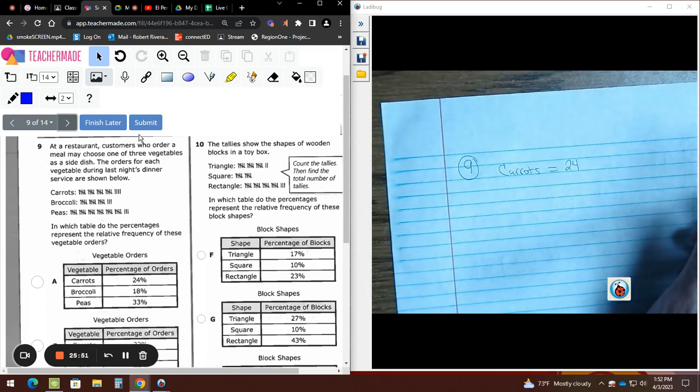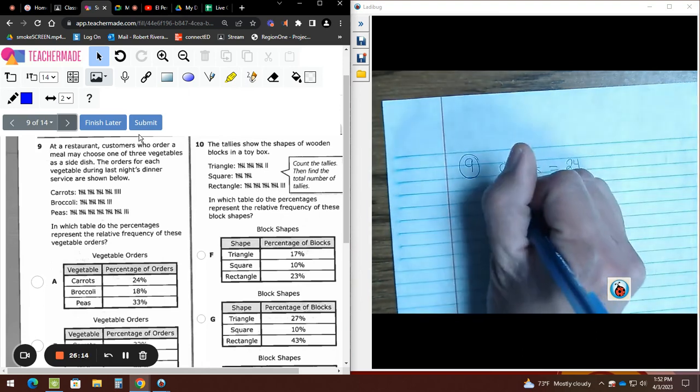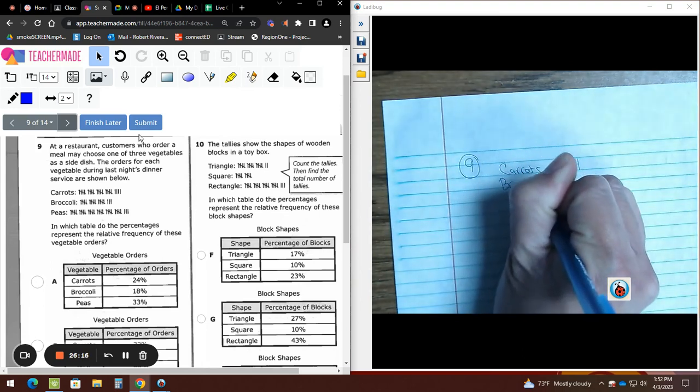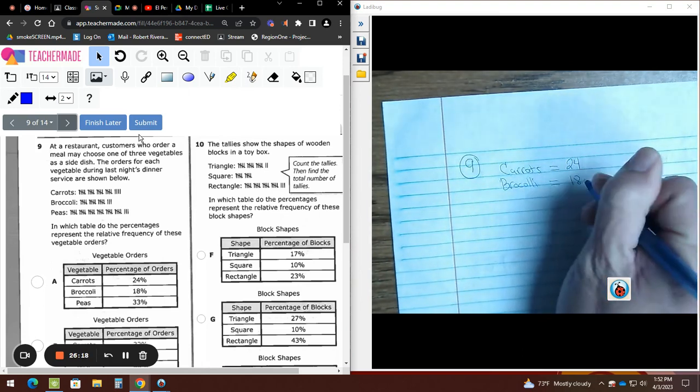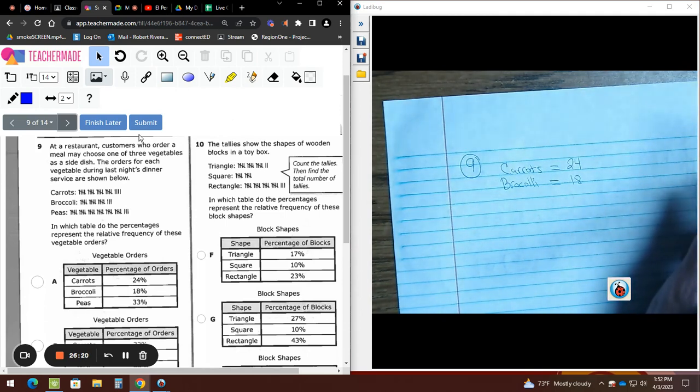How many are in broccoli, Grecia? Let's keep it down. Thank you. 18, is she correct? Yes, so broccoli. 18 kids like broccoli as their favorite vegetable.